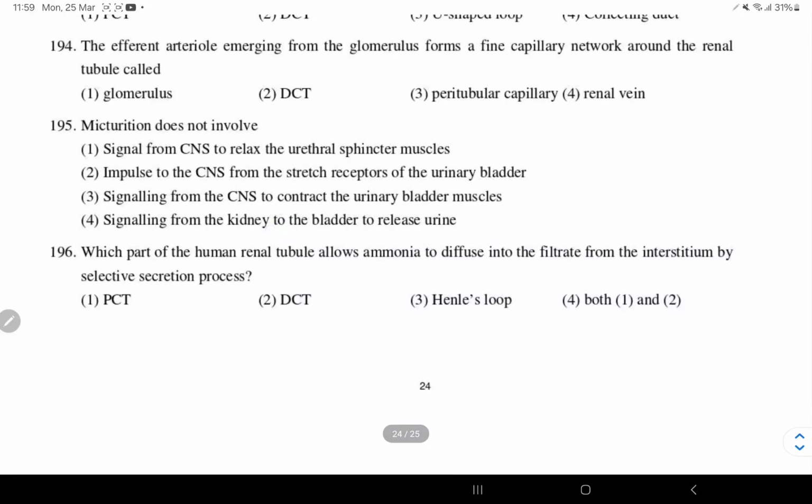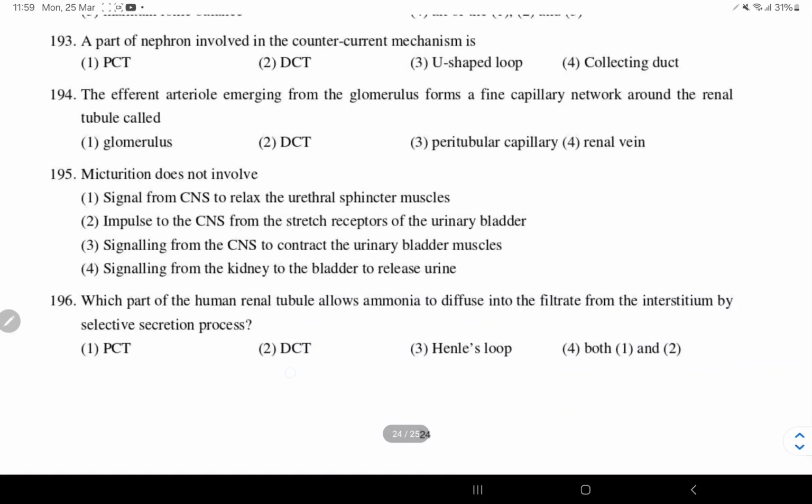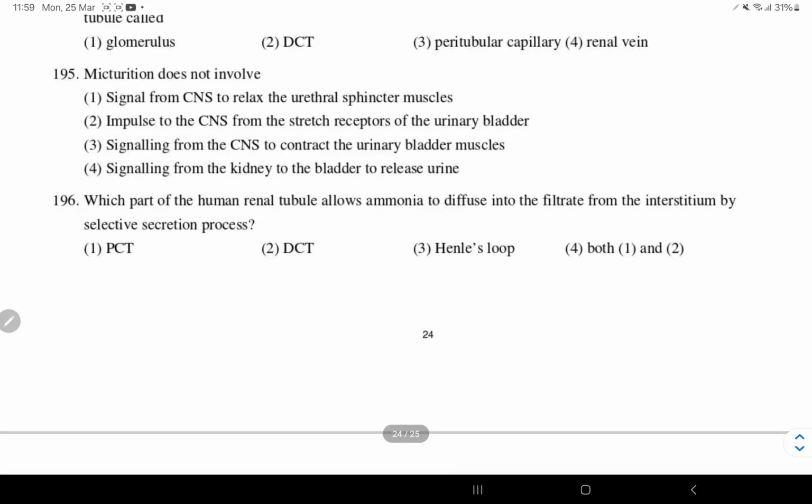The efferent arteriole emerging from glomerulus forms a fine capillary network around the renal tubules. What we call it as peritubular capillaries. Option 3. Micturition does not involve signals from the kidney to the bladder to release urine. It doesn't involve the 4th option.